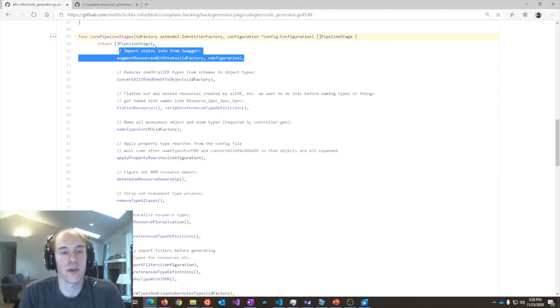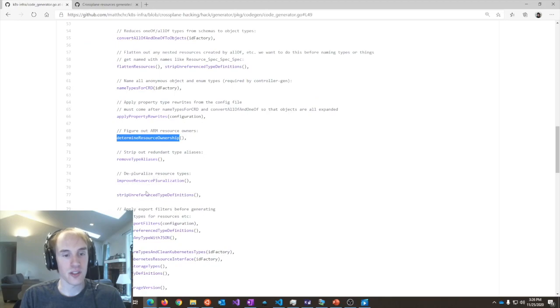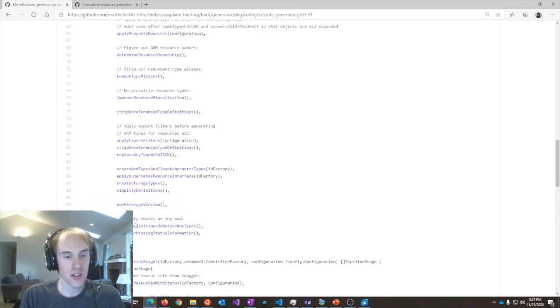We're building our in-memory model. Then we're giving types some names. We're determining resource ownership, what resources own what other resources. We're creating storage types. We're simplifying definitions. We're marking storage versions. And then at the end, we're going to output the Go types with KubeBuilder annotations.